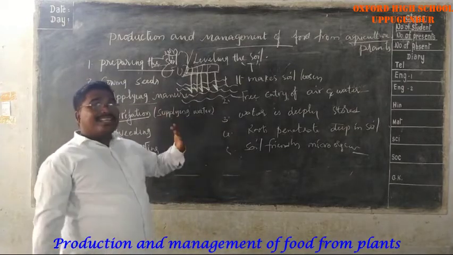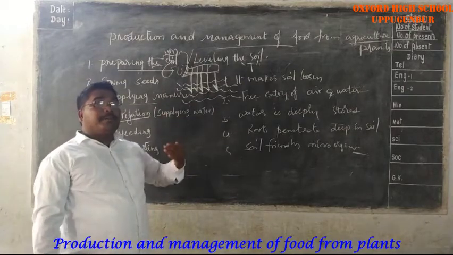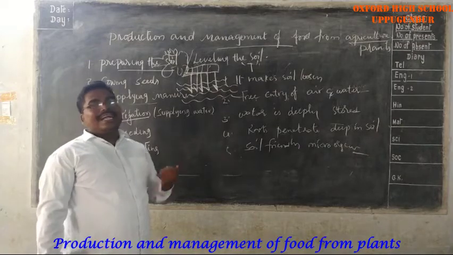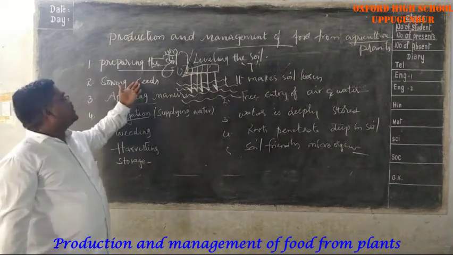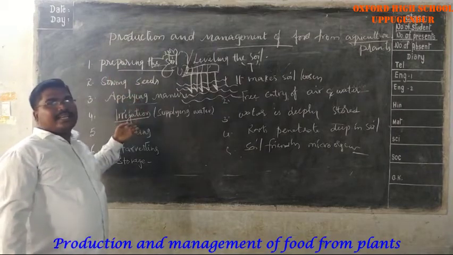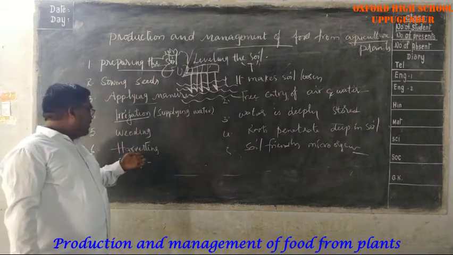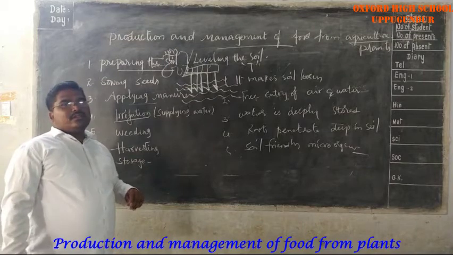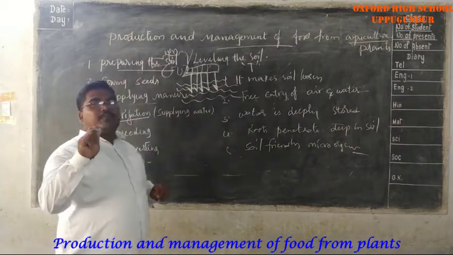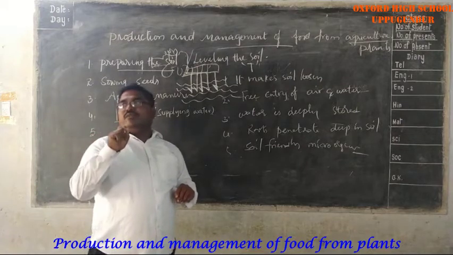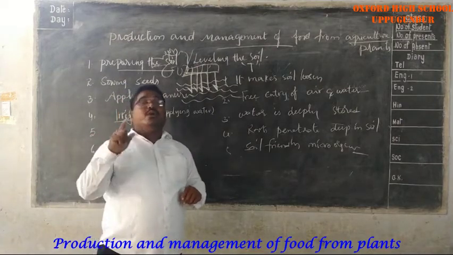Okay, so what are the tasks that are involved in the growing of the paddy fields? That means our agriculture. So these are the steps. One is the sowing of seeds, preparing the soil, agriculture, irrigation, weeding, harvesting and storage. So we discussed about preparing the soil. The first thing is the importance of leveling the soil, which is for easy transportation of air and water.